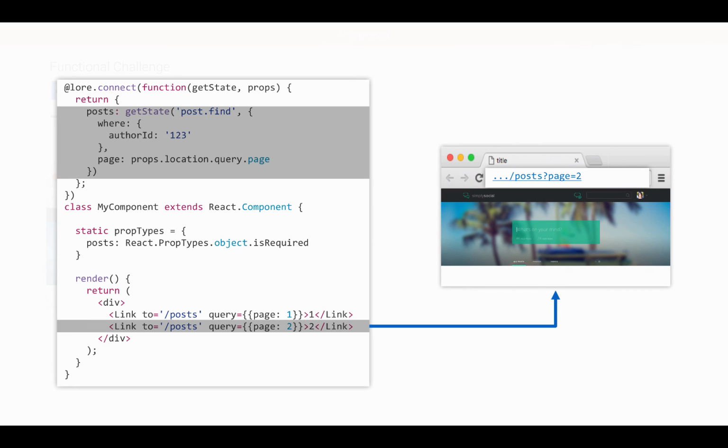Doing this would in turn cause the application to re-render, and the component would get called again, but this time the value in props.location.query would be page 2 and not page 1. And so the component would then render the second page of data.